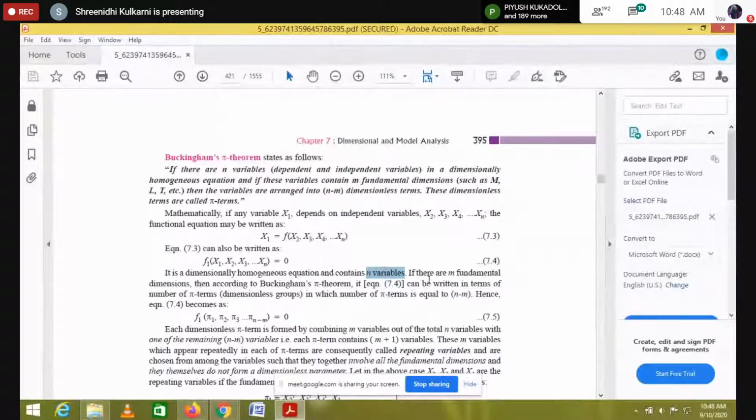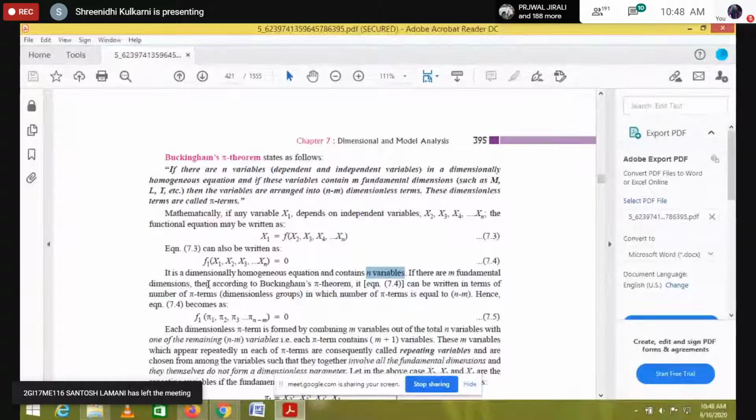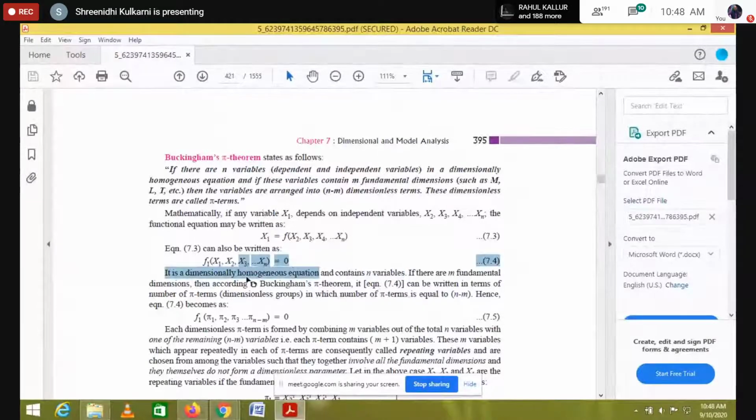Next, if there are m fundamental dimensions, then according to Buckingham's pi theorem, equation 7.4 can be written in terms of pi terms, because we told clearly that dependent as well as independent variables together are n variables.